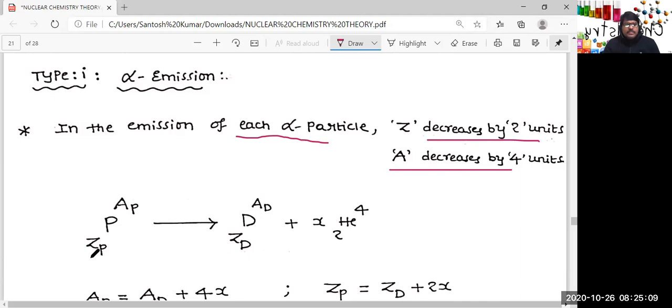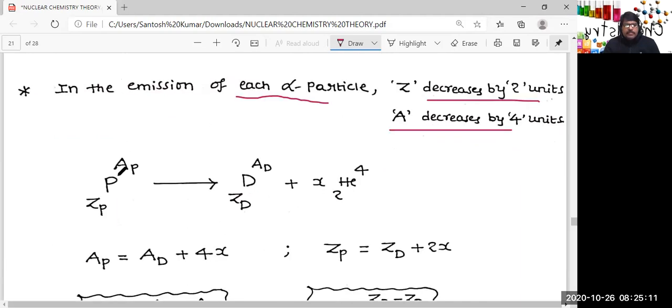So based on that, simply we can write mass of the parent nuclide, AP, is equal to mass of the daughter nuclide plus 4x, because x number of alpha particles we are taking. In this discussion, x is the number of alpha particles emitted. Similarly, charge of parent nuclide is Zp, and this charge is equal to sum of the charges of daughter nuclides and ejectiles, which are all alpha particles.